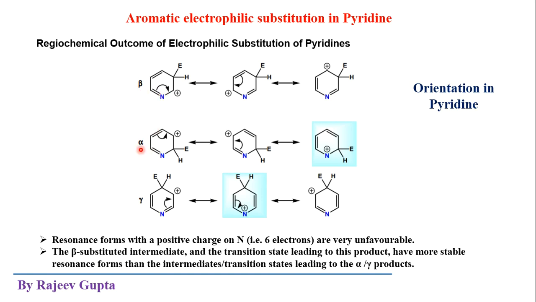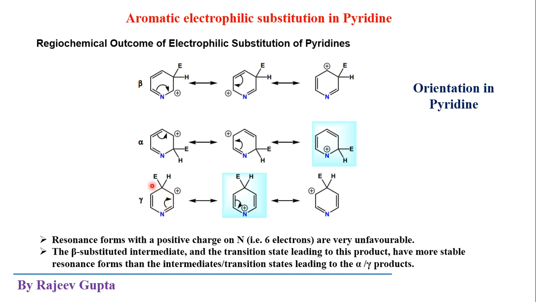Now see the alpha addition. If we add the electrophile on the alpha position, then also we can show 3 resonating structures by the movement of these pi electrons like this. So there are a total of 3 resonating structures in case of alpha. Now for the attack on the gamma position, we also get 3 resonating structures.